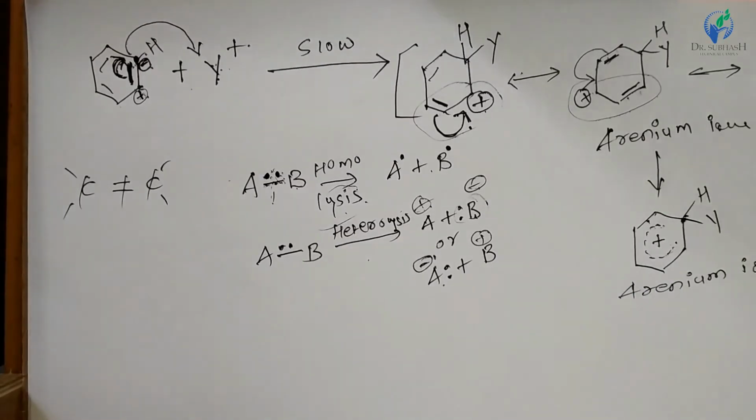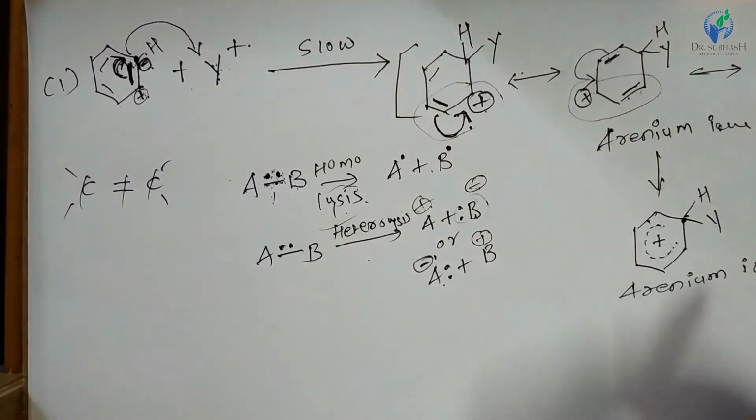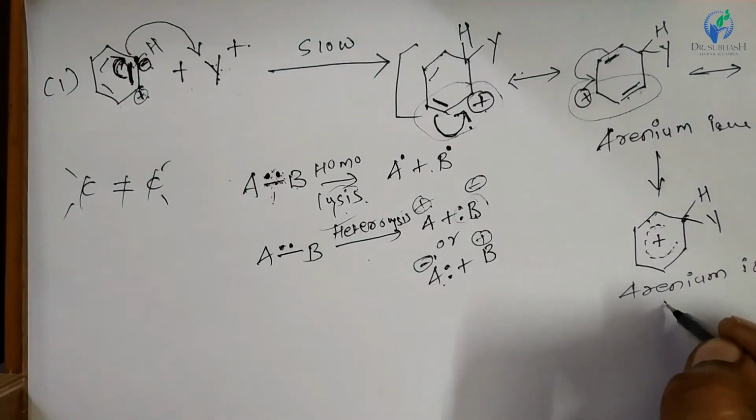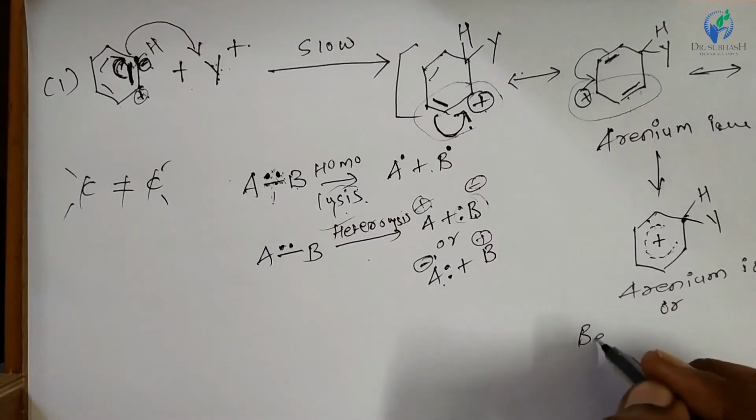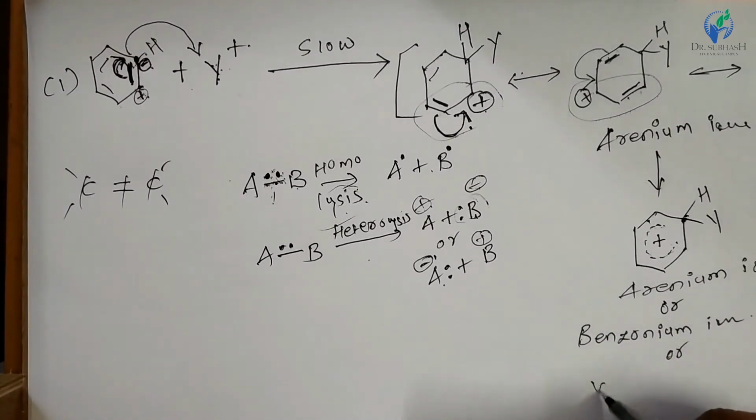Now second step, this one is step 1. This arenium ion, also known as benzenium ion, arenium ion or benzenium ion, or Wheland ion or sigma complexes.